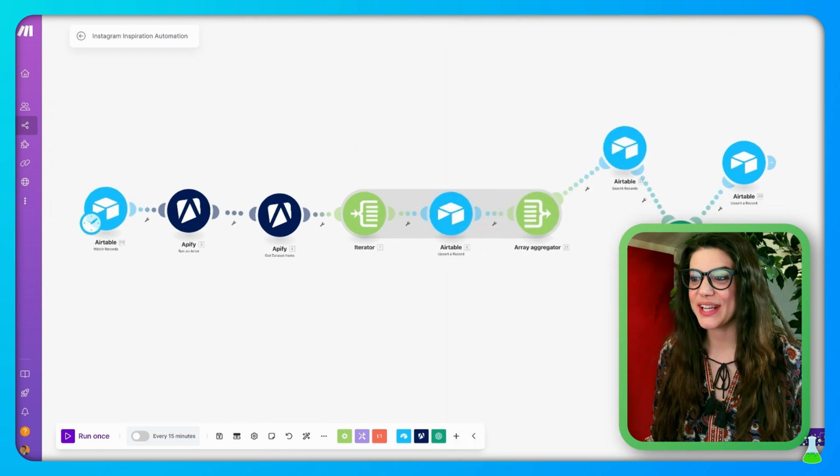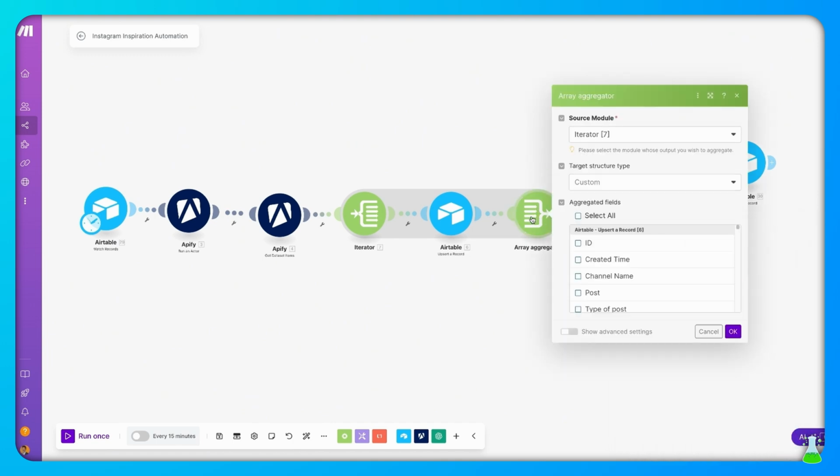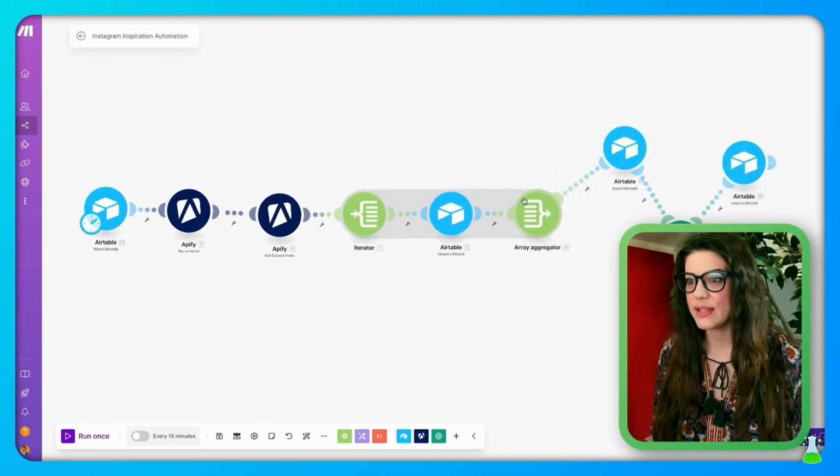After that, we'll insert an array aggregator to close the loop here. This is very simple. You're going to pop this in, and you're going to select Iterator 7, which is this one right here, and that's it. You hit OK, and now this will highlight in gray, and this is a closed loop function.